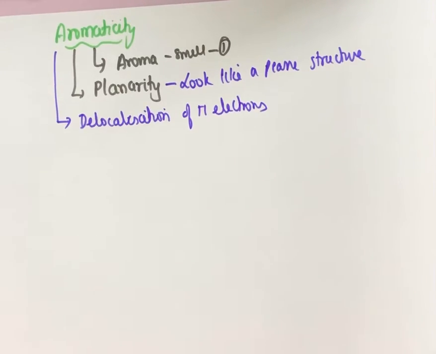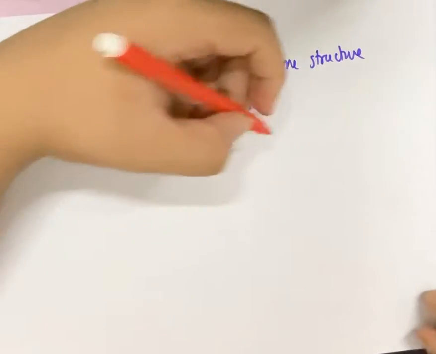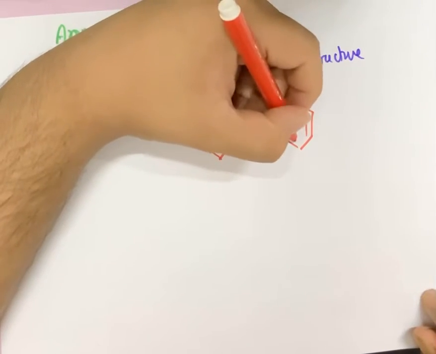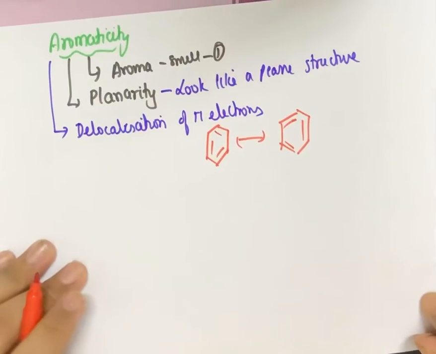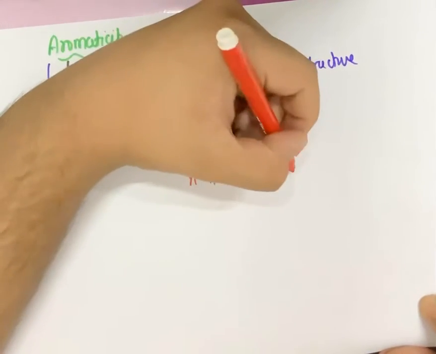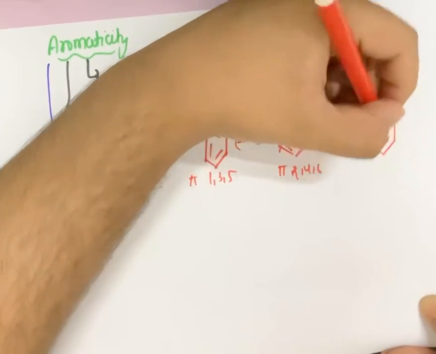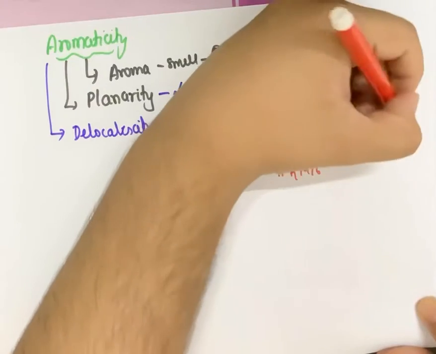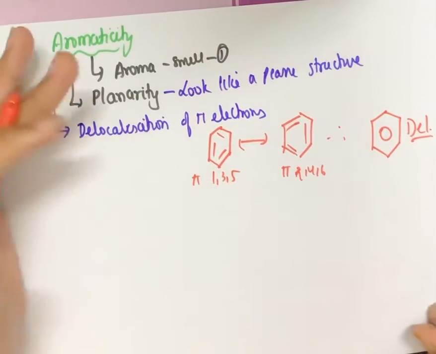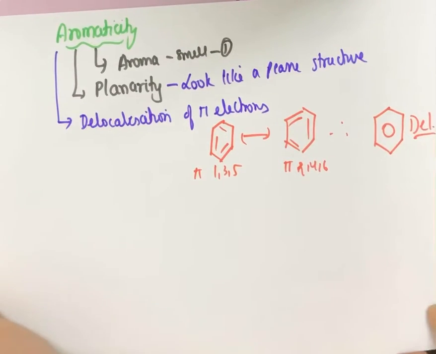Just like if I take the example of benzene ring, we know that there are two forms of structures of benzene possible, either this or it can be this. The pi bonds can be present at carbon number 1, 3, 5 or 2, 4, 6. So this is 1, 3, 5, the pi bonds. Here the pi bonds are at 2, 4 and 6. So that's why we use this hybrid structure which has the pi bonds delocalized. So this proves the delocalized structure of the pi bonds. All the pi electrons of the double bond will not occupy any fixed space. They will always be delocalized.